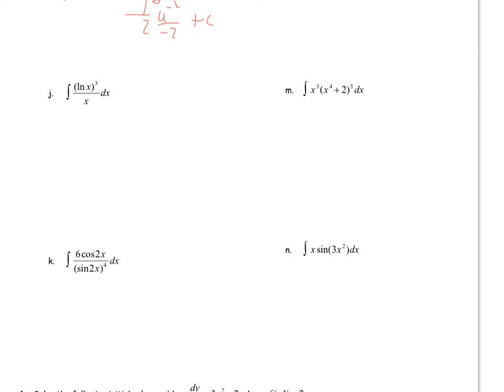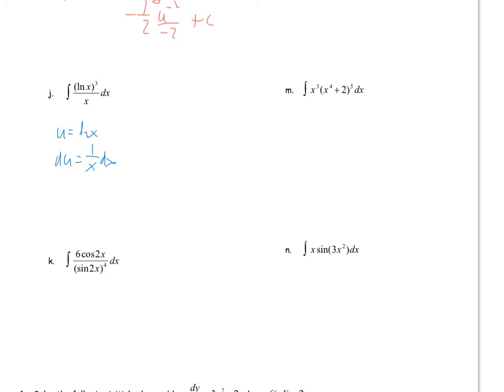Part J, we're going to look at u equals natural log of x, because du then is going to be 1 over x dx, which is good because that's what we have right here, so that's our du.